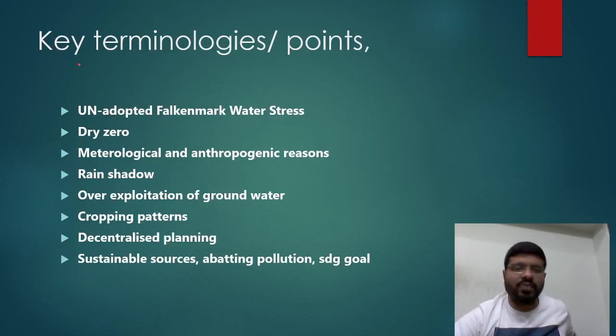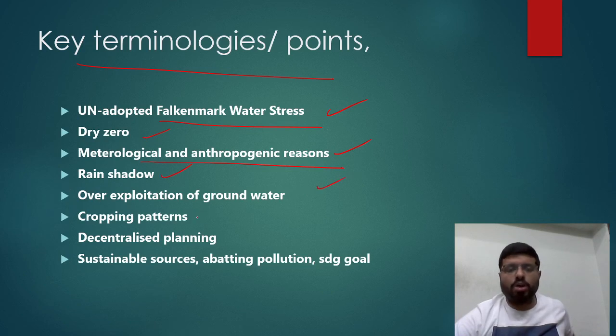You can see the keywords which I have discussed here: water stress, the concept of day zero, meteorological and anthropogenic factors, rain shadow region, over-exploitation, cropping patterns, water footprint of crops, decentralized planning as a solution, sustainable sources, abating pollution, sustainable development goals.